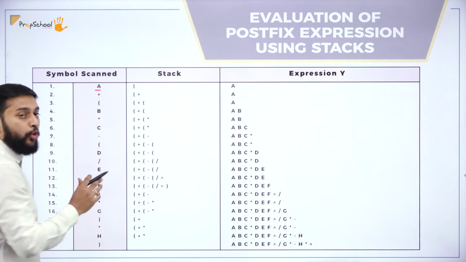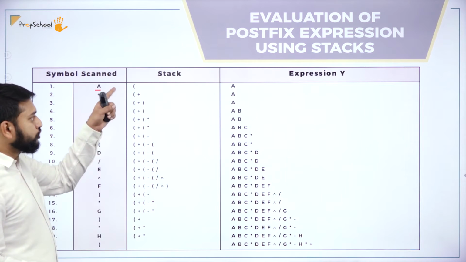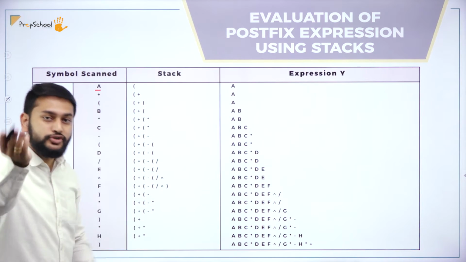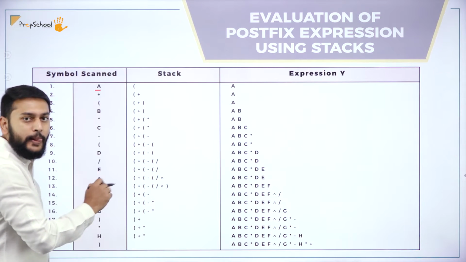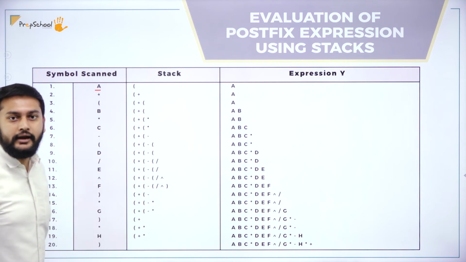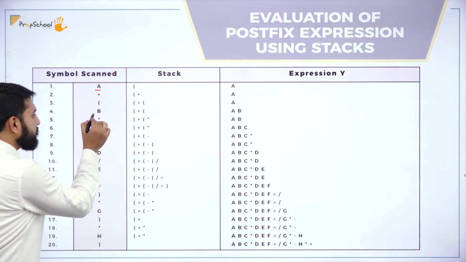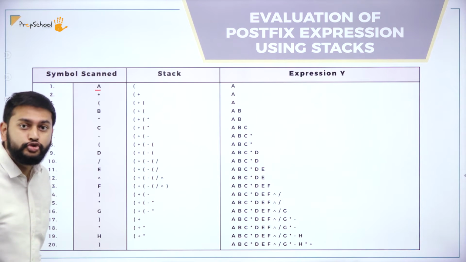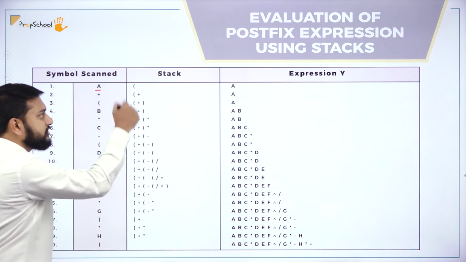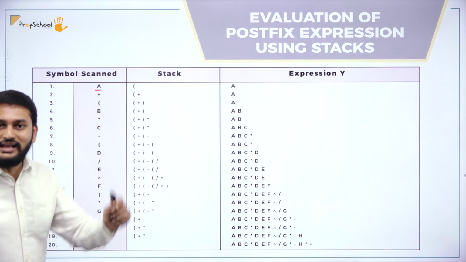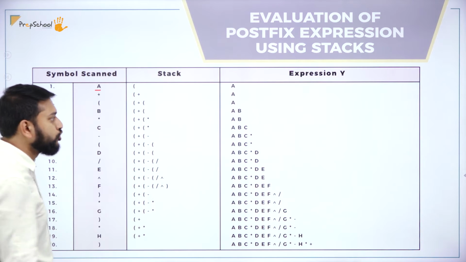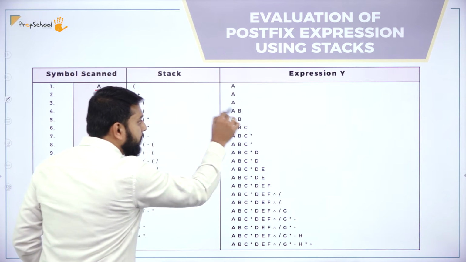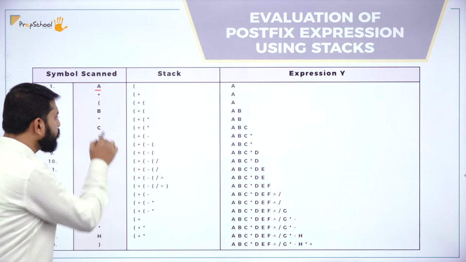What is it that I have? Open bracket, right? Should I insert it to the stack or expression? I should insert it to the stack. I had plus already, so I will place the open bracket. I have placed it. What is the next one I have? I have B. Should B go to the expression or stack? Since B is an operand, it should go to the expression, not to the stack. Already I had A, so I will place B, right?